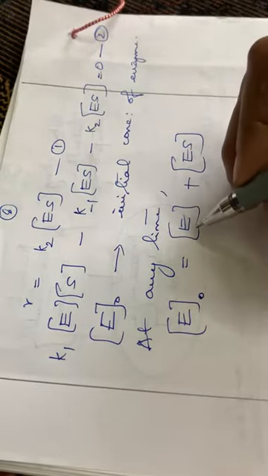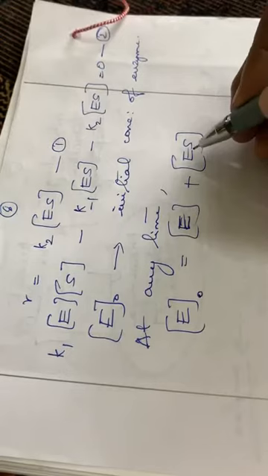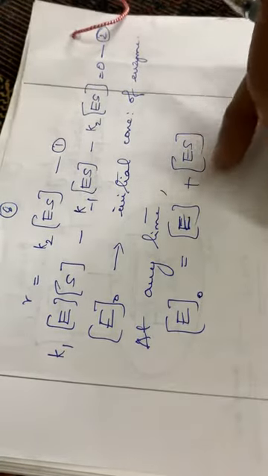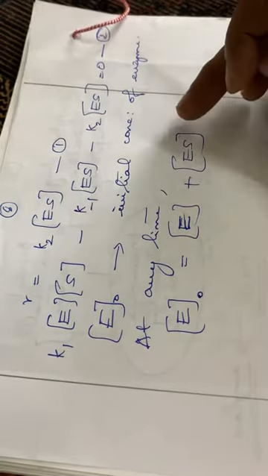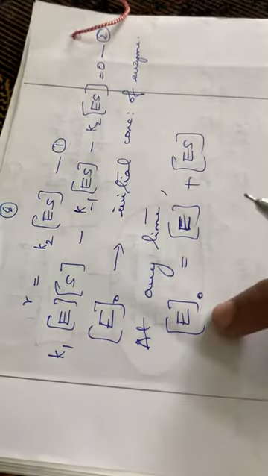At any time it will be equal to the sum of the concentration of E and ES, the enzyme substrate complex and also the enzyme alone. So that will give the initial concentration of the enzyme.